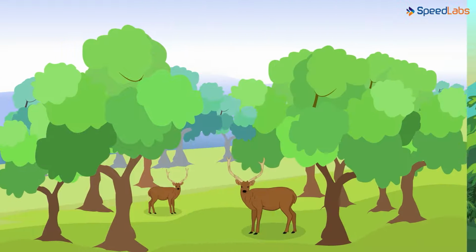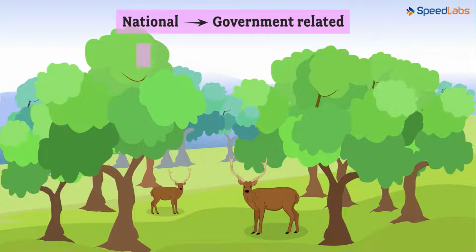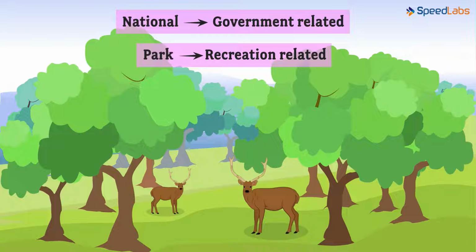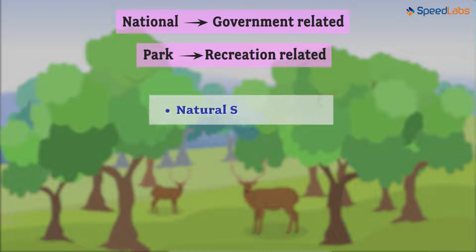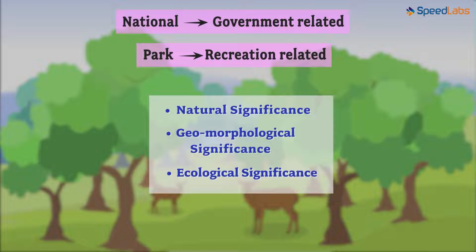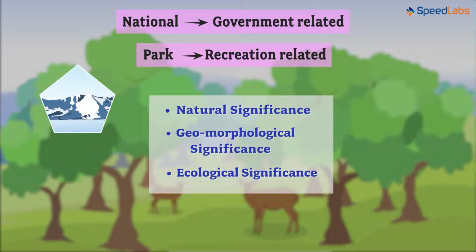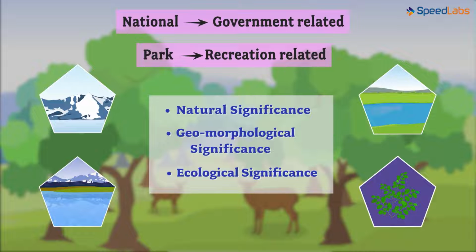Firstly, national parks. What does the very term hint at? National would mean involvement of the government authorities and park would mean some amount of recreation. That's precisely what these are. National parks are areas that have interesting and rich flora and fauna. They also have a lot of natural, geomorphological and ecological significance. By this we mean huge mountains, lakes, rivers, medicinal trees and many more factors.